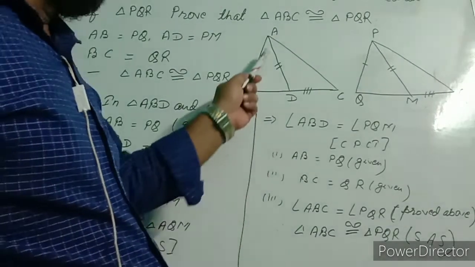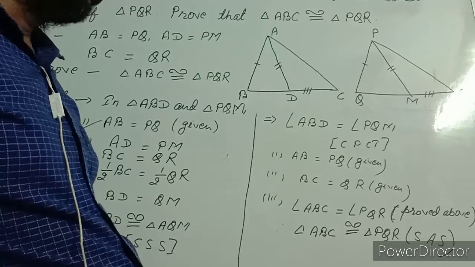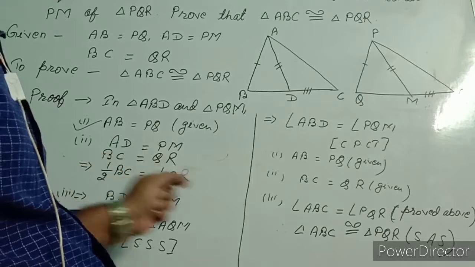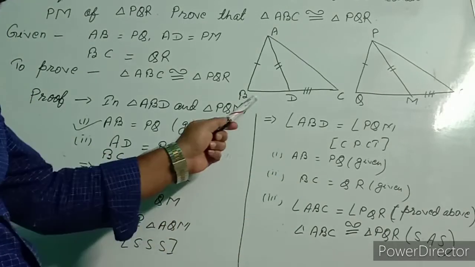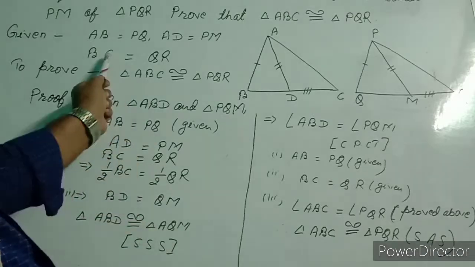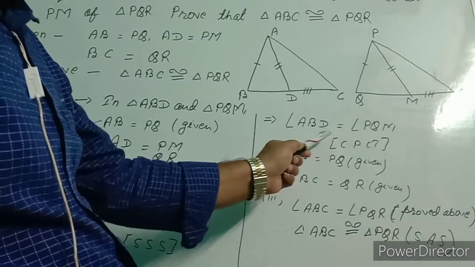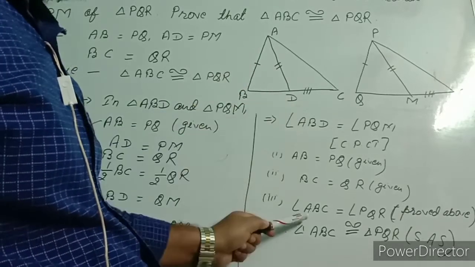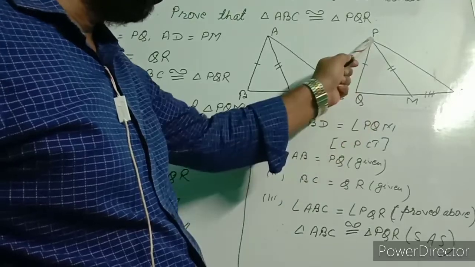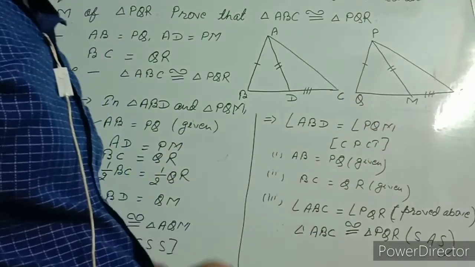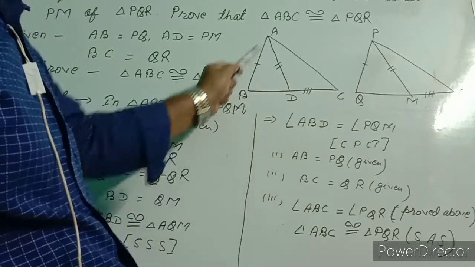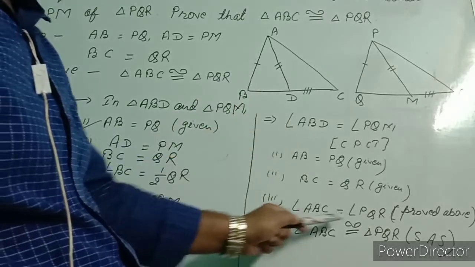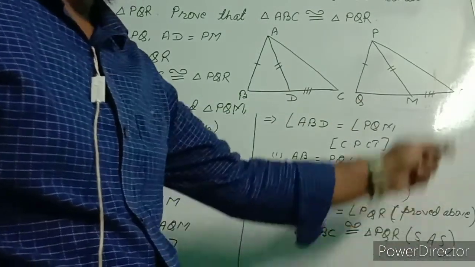And now we go in triangle ABC and triangle PQR to find out those three conditions to prove these two triangles are congruent. So first information is given in the question, AB equal to PQ. Second information is also given in the question, BC equal to QR. And third information, just we have proved above, angle ABD, we can write instead of angle ABD as angle ABC equal to angle PQM. Instead of PQM, we can write angle PQR. So these two angles are also equal. Therefore, from SAS, triangle ABC is congruent to triangle PQR. SAS, rule of congruency.